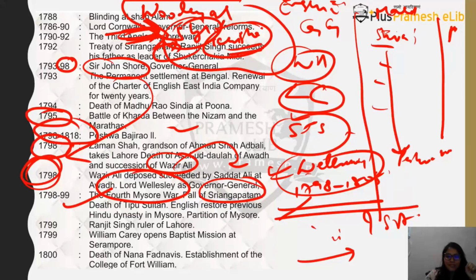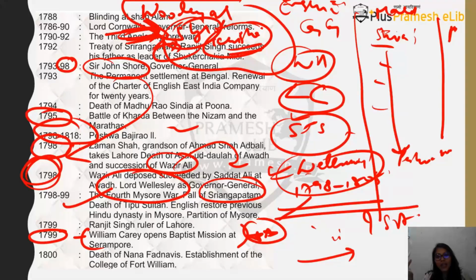After this, since we have Ranjit Singh consolidating the Sikh empire, you will find that Ranjit Singh has been made the ruler of Lahore in 1799. During this time, this particular line, I would have never included it in this chart if it was not important. This was once asked in UPSC prelims, and nobody knew the answer because nobody actually studied it. Sometimes the most insignificant events become significant, and that is the purpose of this wall chart: to give you everything together so that even if a line is asked in the UPSC prelims, you remember it.